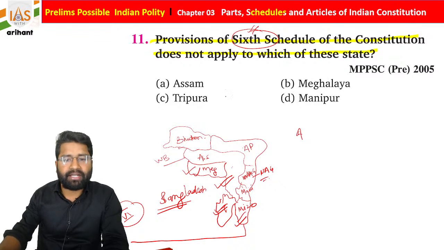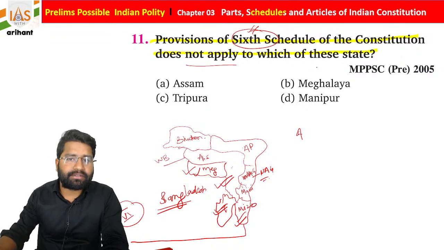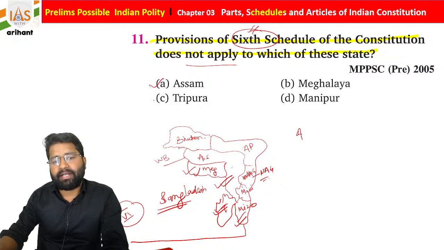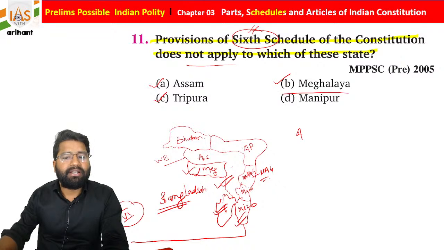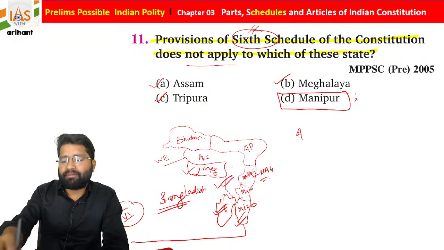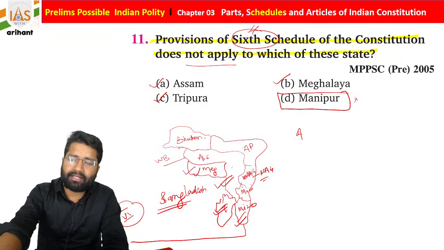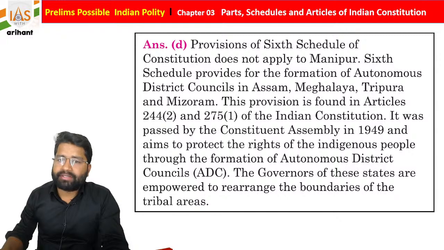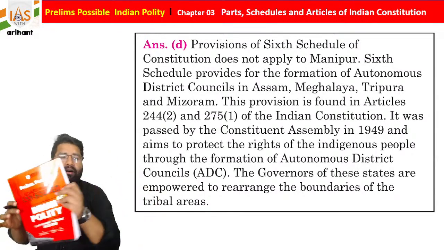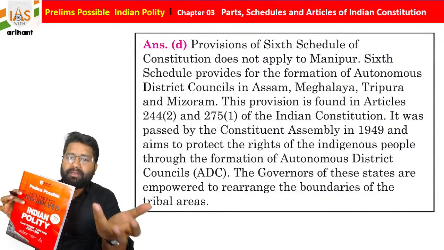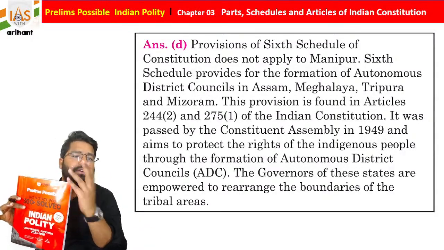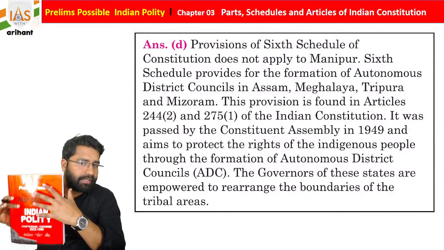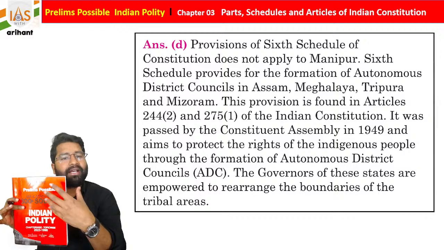And this question says, which of the following does not apply, meaning where this 6th Schedule is not going to apply. So Assam is right, Tripura is right, Meghalaya is right, Manipur is not the place where you are going to implement it. And yes, I am telling you, this type of question you will find in every book as well as in every examination, students. I love to show you what this explanation says. I told you already that these questions are derived from previous year question papers, and this is compiled into a very beautiful book, Indian Polity by Arihant. This series is called Prelims Possible.